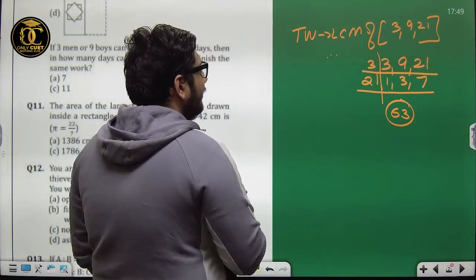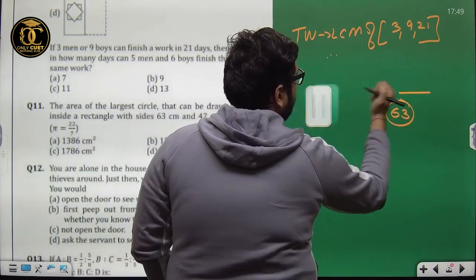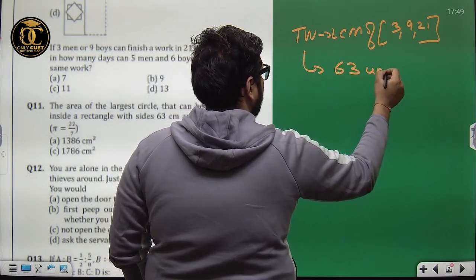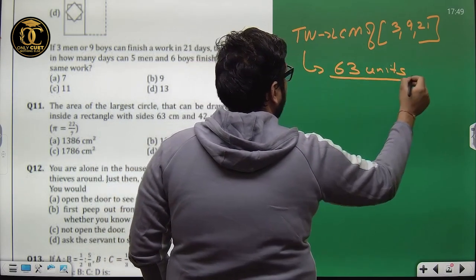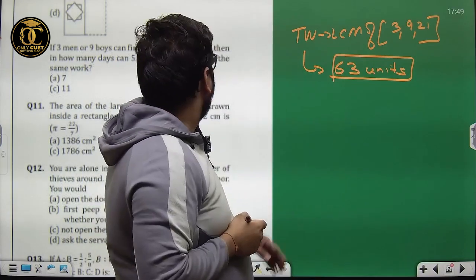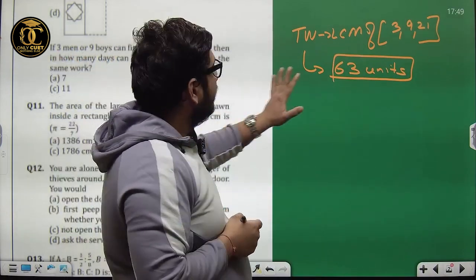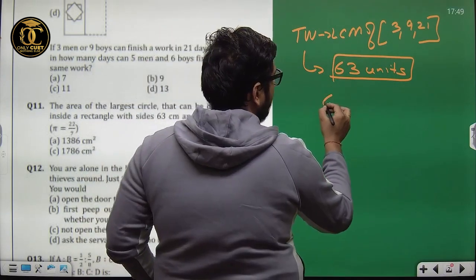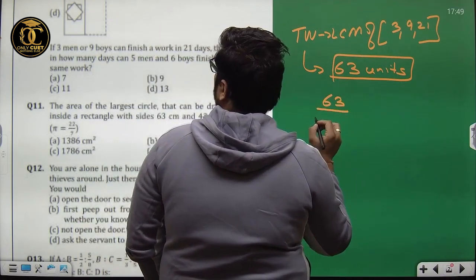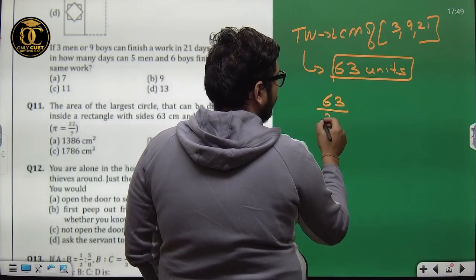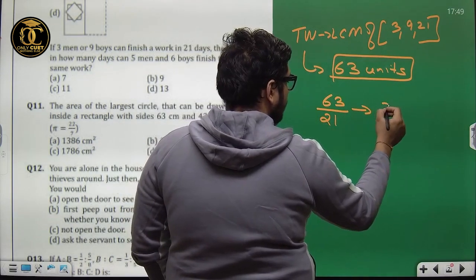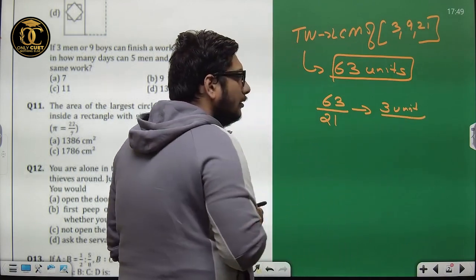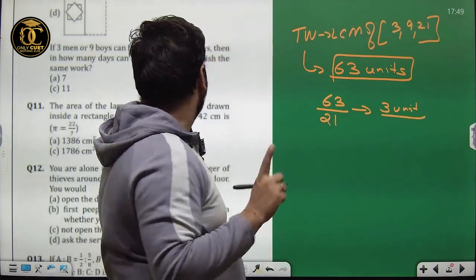So now let us assume total work equal to 63. Okay. Now 3 men can finish the same work in 21 days. So if 63 units are being done in 21 days, that means 3 units are being done in 1 day by 3 men.